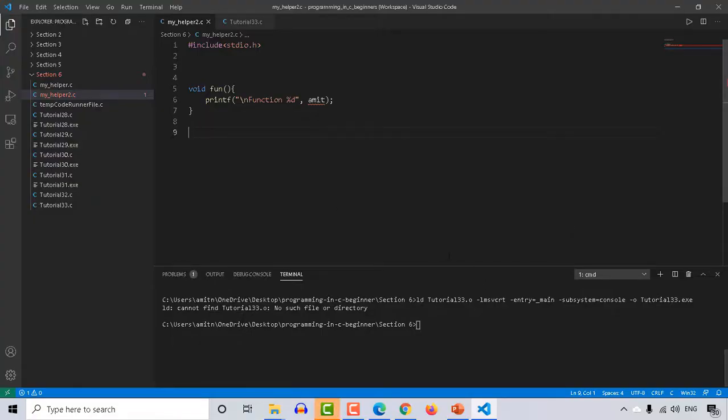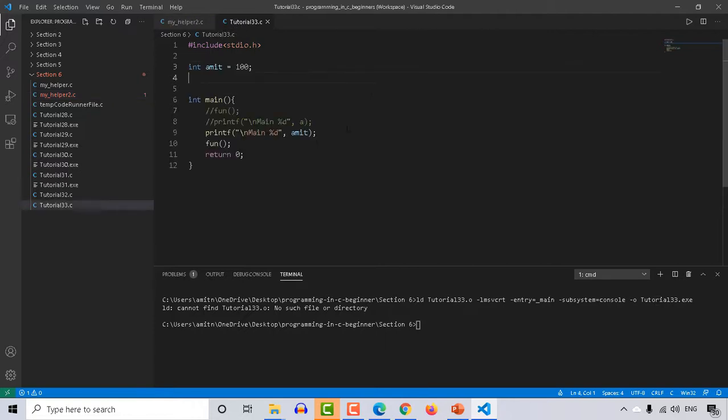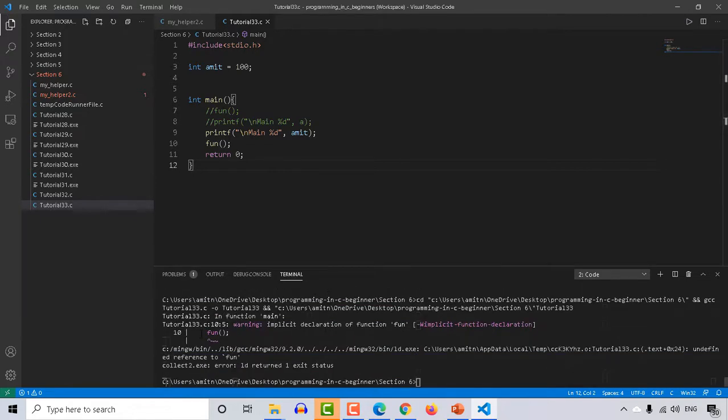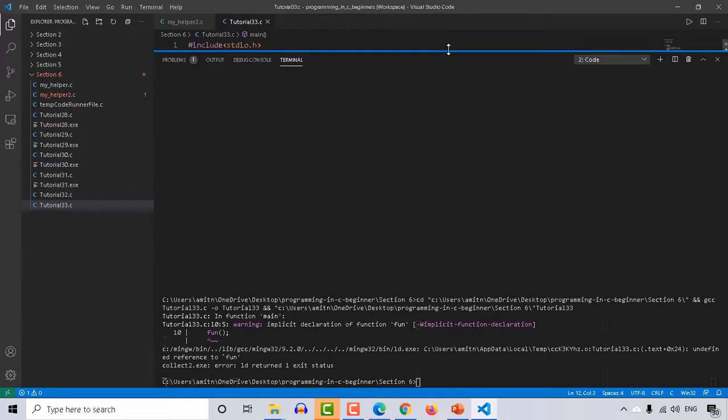Okay friends, so here we are in our Visual Studio Code and I have prepared two files to show you. These are tutorial33.c. Inside this file I included stdio.h. I have created a variable Amit with value 100. In the main function I am printing that value as well as calling one function over here. If I run this, it will not recognize this fun and it will also show an error, which is returning 1 from main.